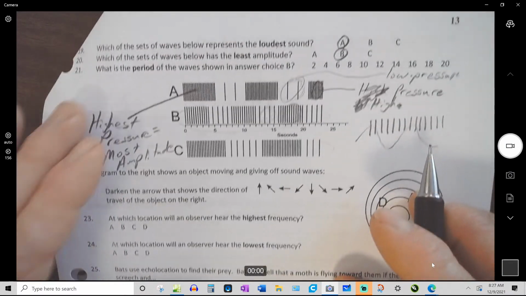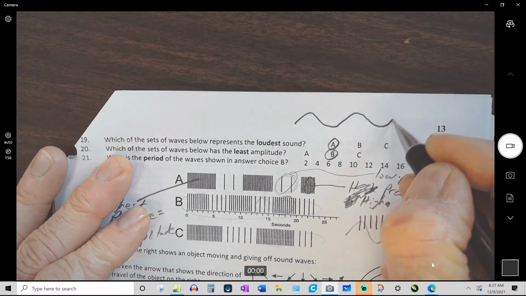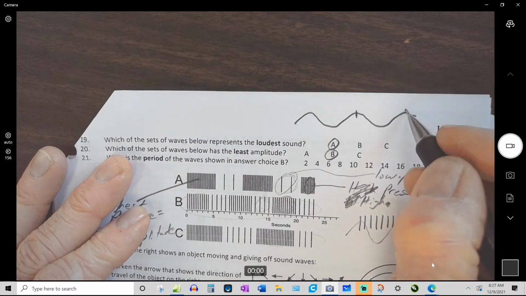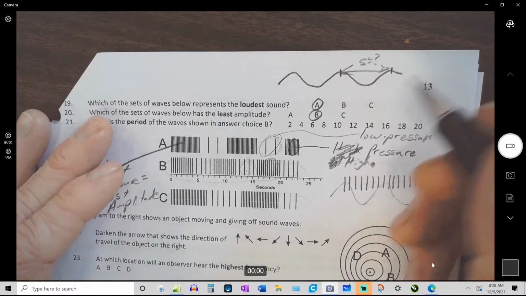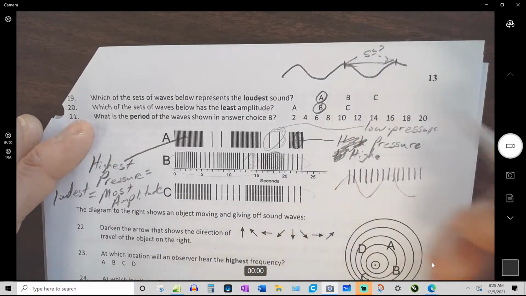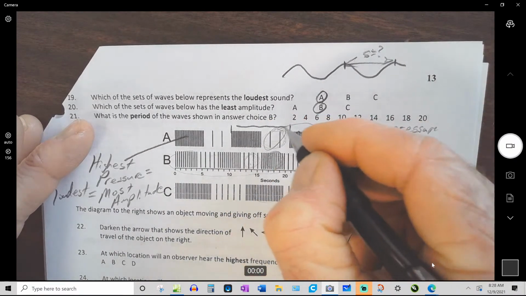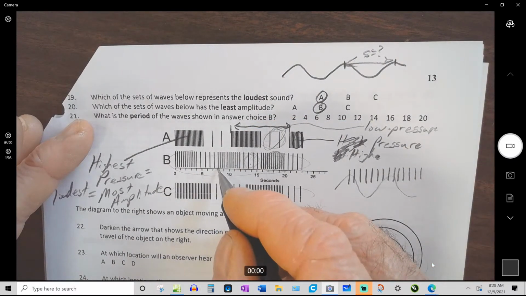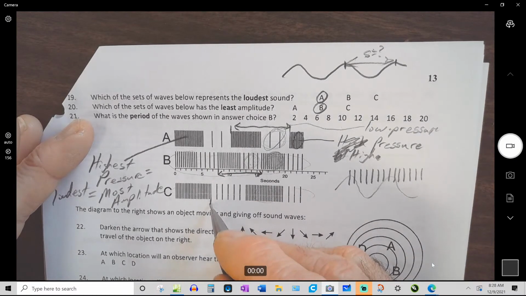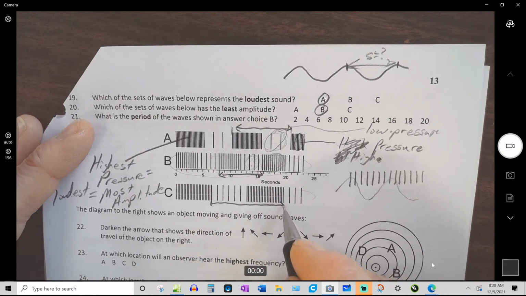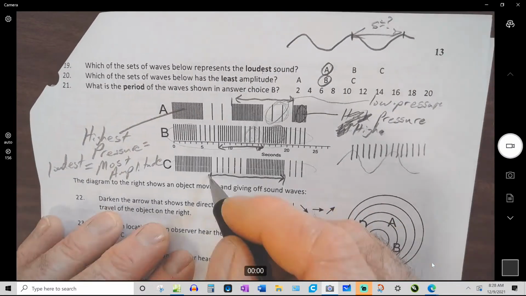All right, so last, the period of the wave shown in answer choice B. So with the sound wave, with a transverse wave, you find the period by measuring the time of one wavelength. So however many seconds that is, then that gives you the period. For this, you do the same thing. So the wavelength for this is from here to there. That's one full cycle. The wavelength for this one is from here to here. That's one full cycle. And the wavelength of this one is from there to there. That's one full cycle. I'm picking one part and then going to the same kind of part.